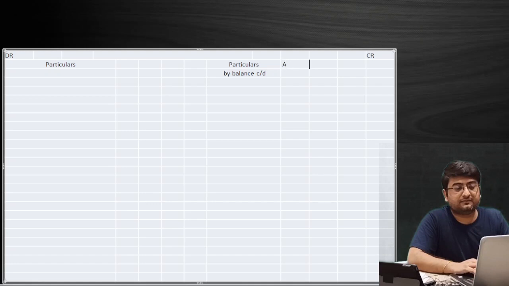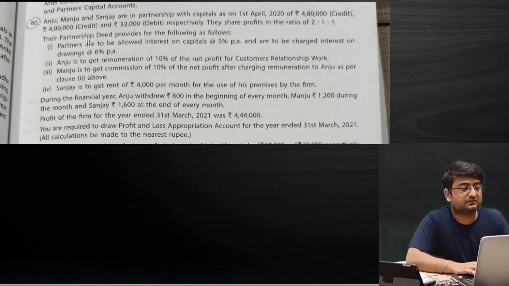So for Anju, Manju and Sanjay, let me see what capital balances they had: 4,80,000 rupees, 4 lakh rupees and 32,000 rupees.